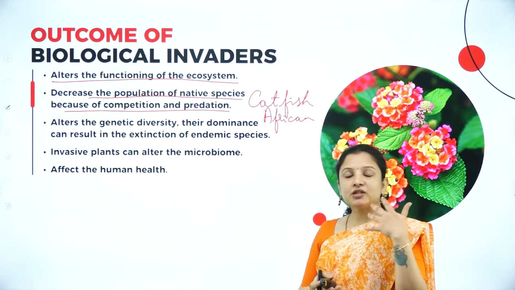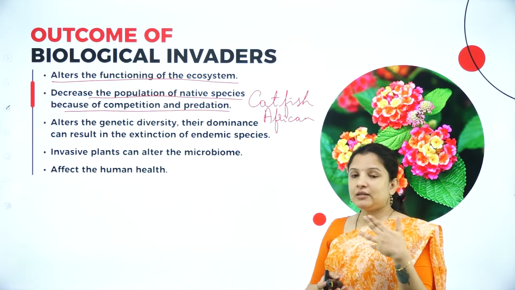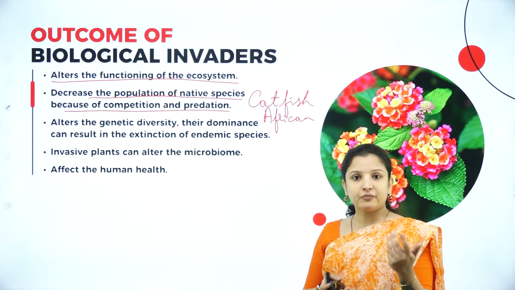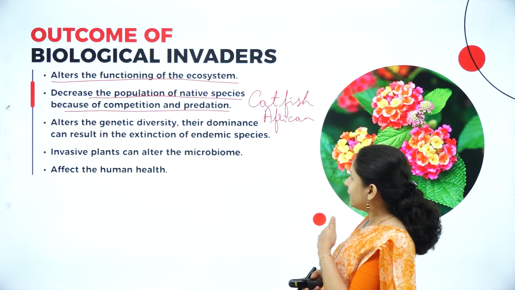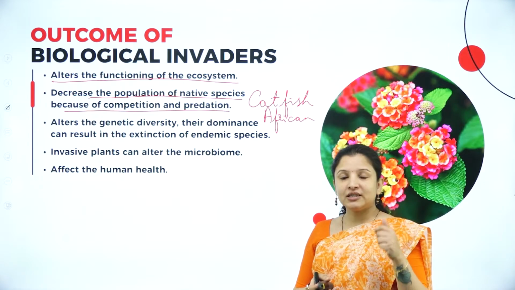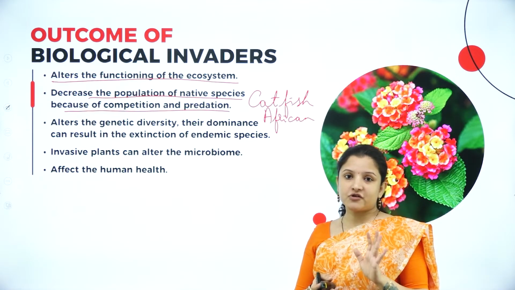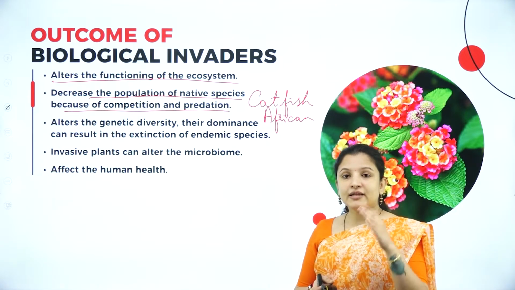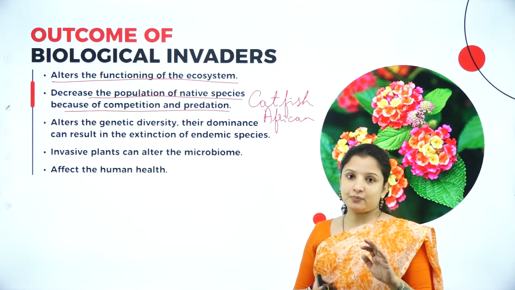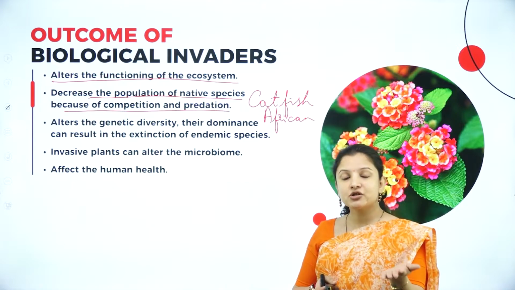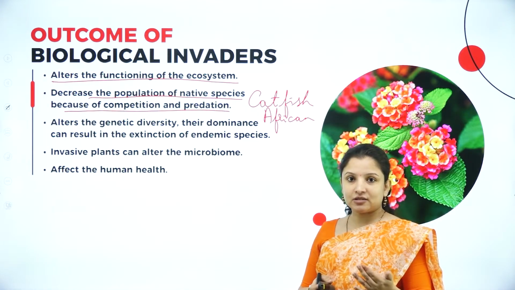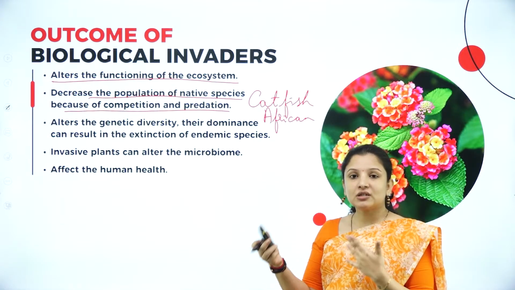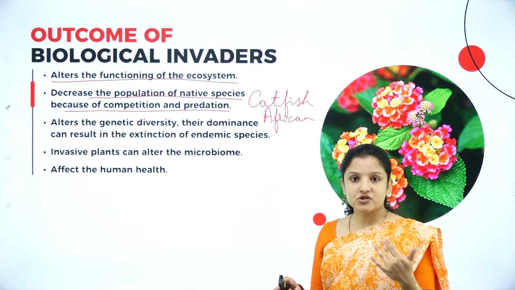It was brought from Africa and introduced into the ponds of many countries. What the African catfish started to do was eat all the small fishes and other economically important fishes in the pond, therefore completely decreasing their population, and it also caused the extinction of some of the fish species. This is an alien species, right? It posed a threat to the other species of fishes that are there.